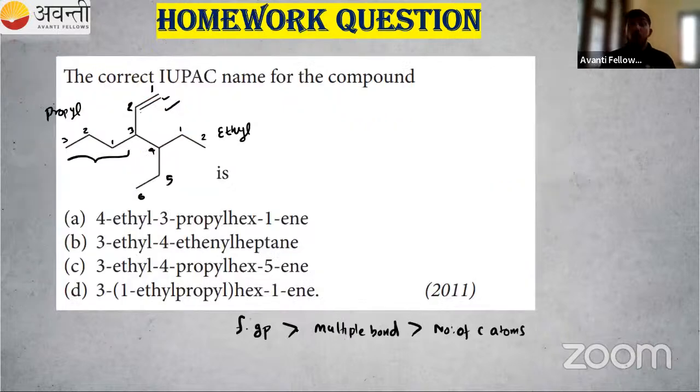So one more question. Okay, this is our homework question. Last day, Anna, I gave you homework. So what is the correct answer? So what is the priority order? Functional group, then multiple bond. Multiple bond means double bond or triple bond.